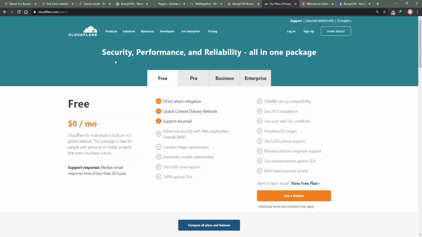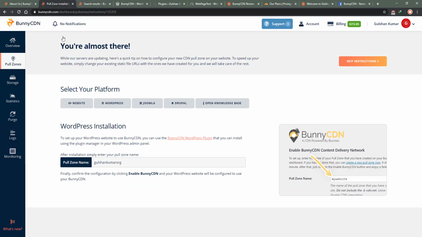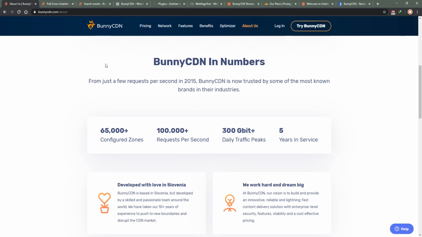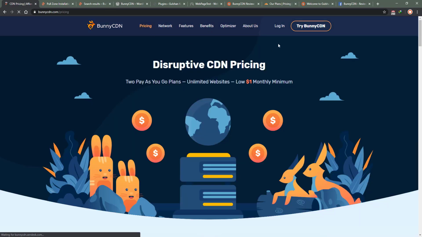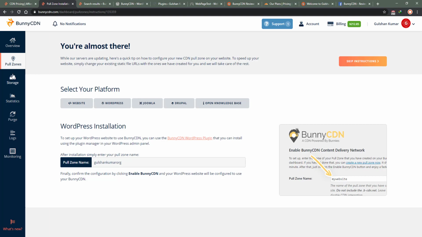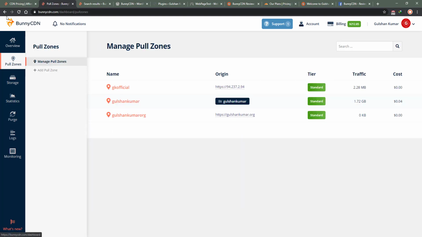Personally, I prefer Bunny CDN in the case of India, and Cloudflare if I'm serving traffic from outside countries, then it's fine, but I personally find more consistent performance in Bunny CDN, and that's why I prefer using it. There are some more reasons to go with Bunny CDN, that you can have so many ads rules.